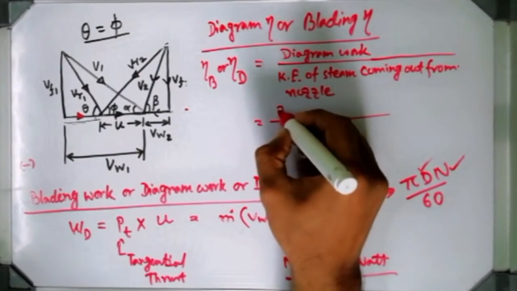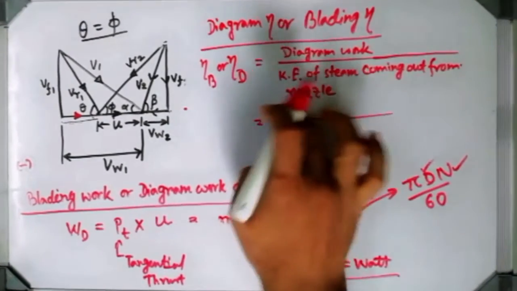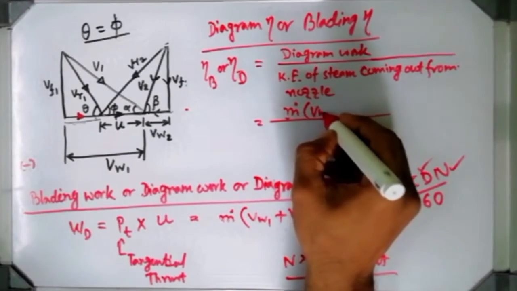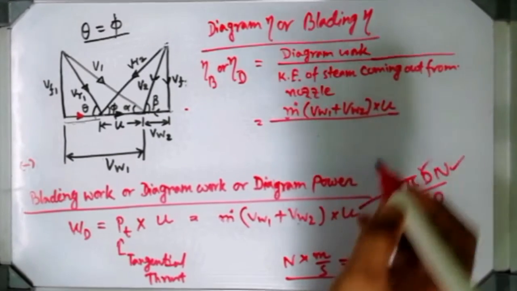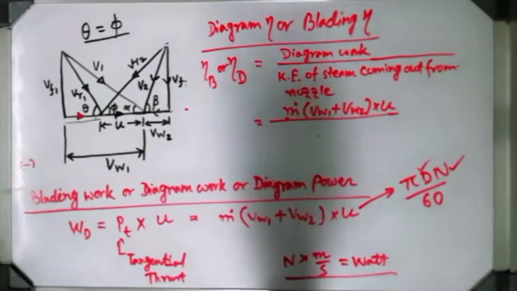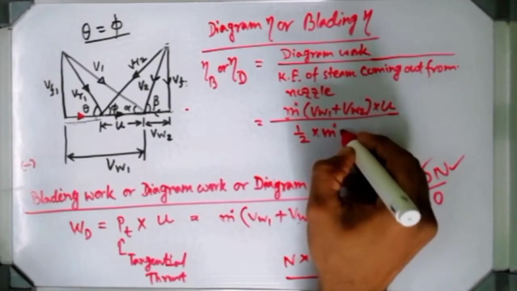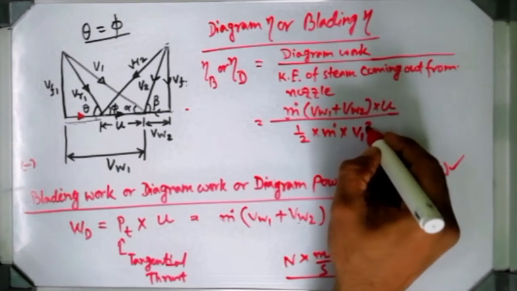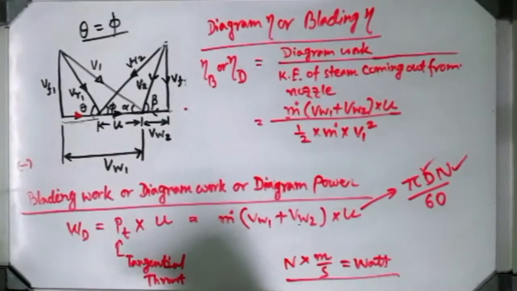First put it over there. It is Pt into U, that means this expression. So put it like this, that whole expression: m dot (Vw1 plus Vw2) into U. And the kinetic energy of the steam which is coming to the turbine is half m dot V1 squared, with m dot the mass flow rate of steam and V1 the absolute velocity of the steam coming out of the nozzle.